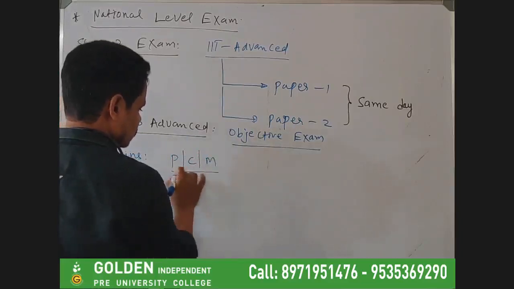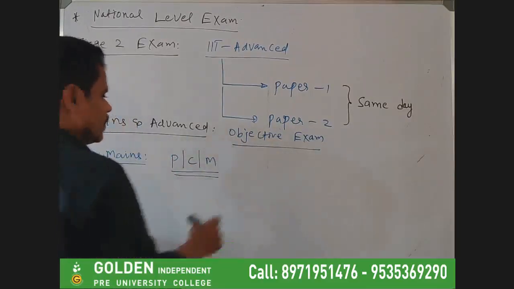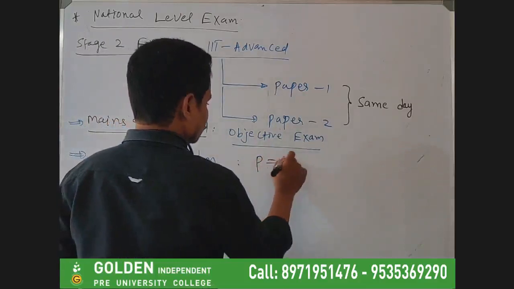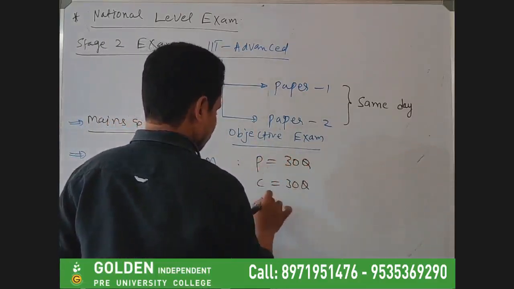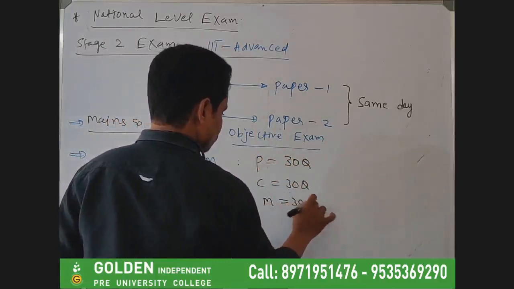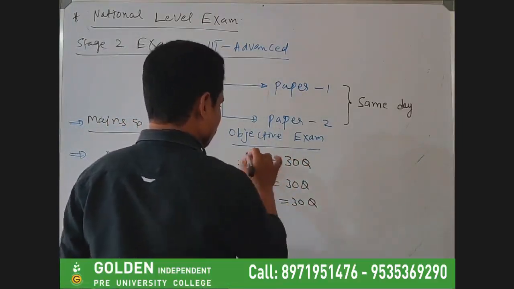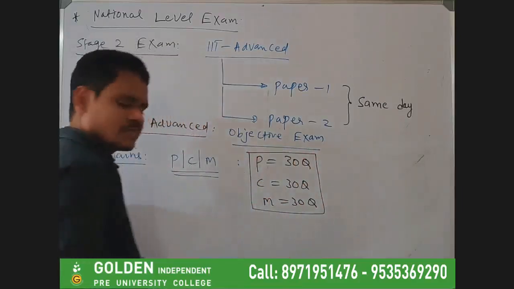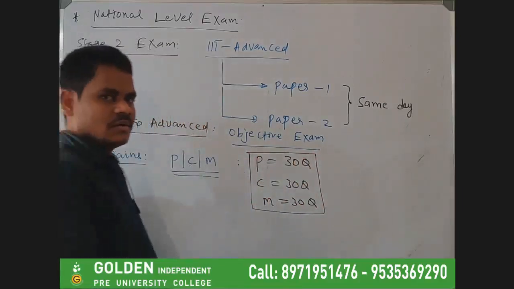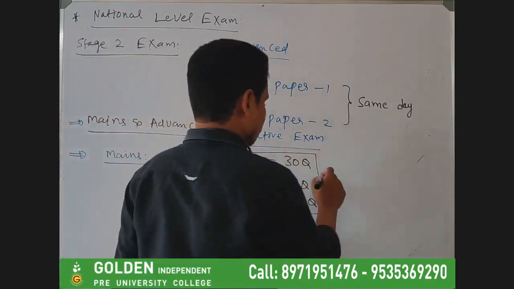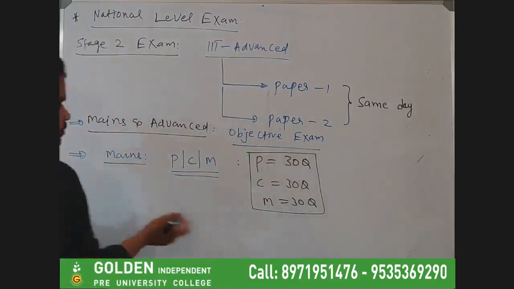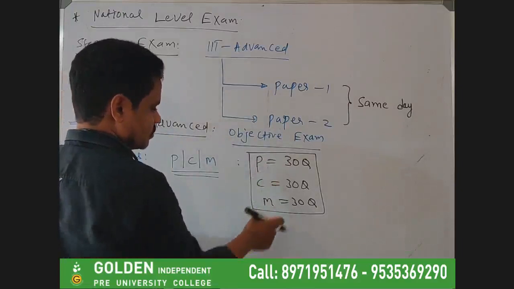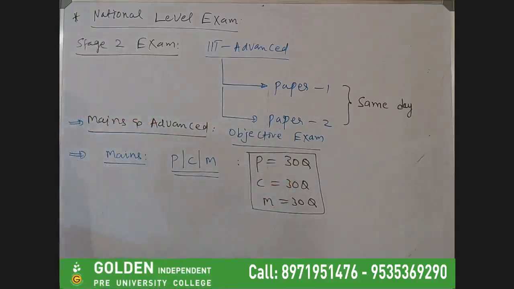These are the core subjects. From physics you will get 30 questions, chemistry 30 questions, and maths 30 questions. So in total 120 questions will be there, like this for mains 1 as well as mains 2. This is the pattern, and all of them are objective only.